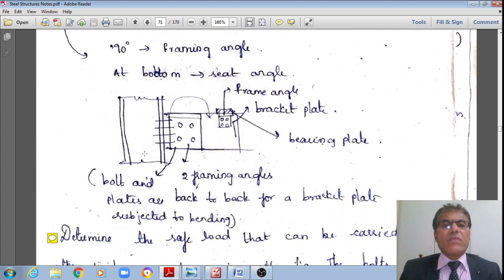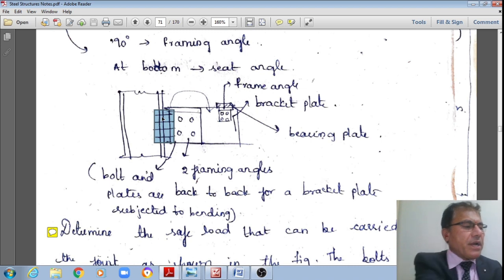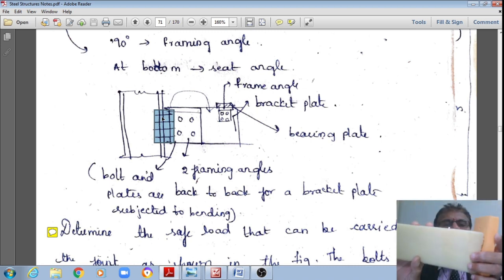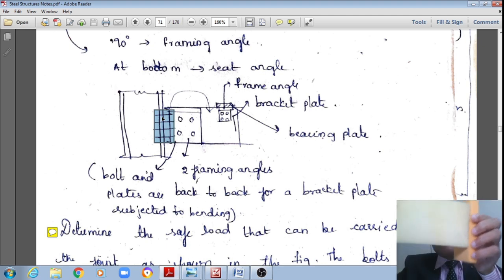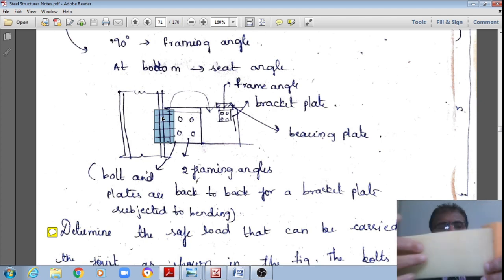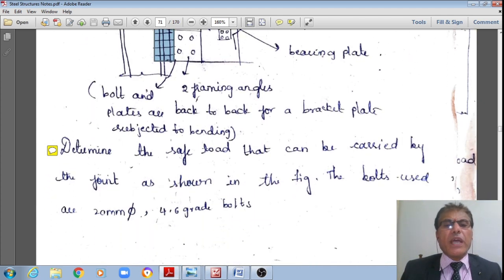Then this is how the type 2 bracket connection, wherein these bolt group is there in a plane perpendicular to that of the application of the moment, right? Whereas the bolts are there on this plane, whereas moment will be there on a quite perpendicular plane, right? That is how they are called type 2, right?